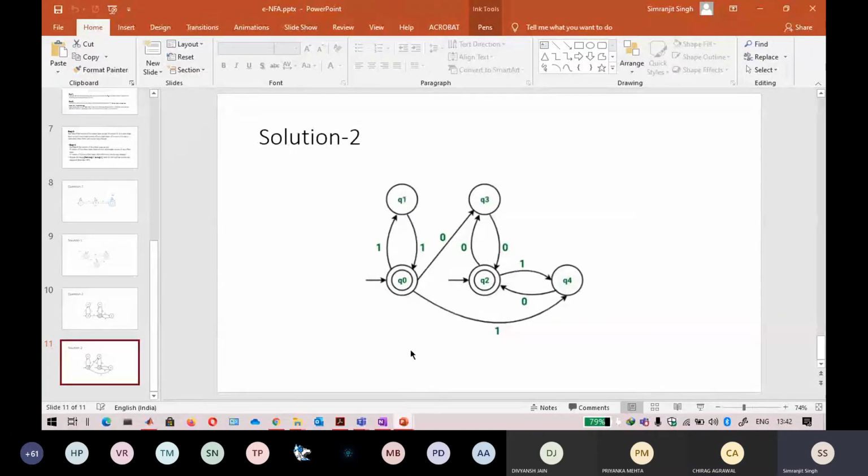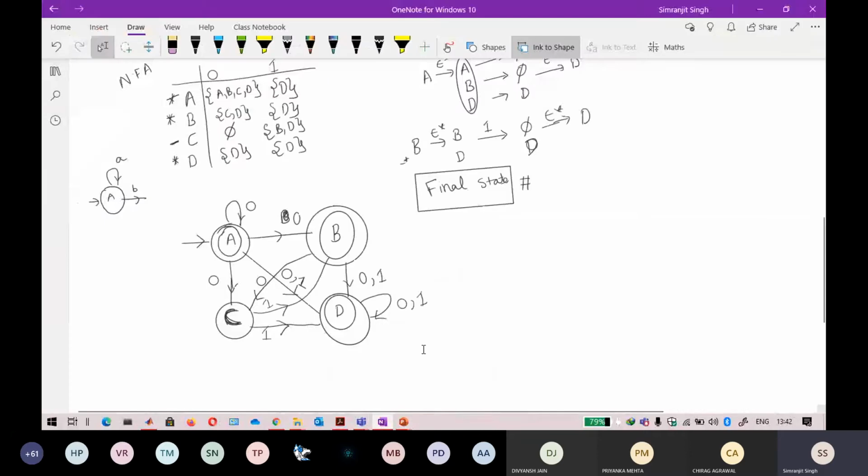I showed the final automata that I have made for the epsilon one. I think that is the final automata. I will upload the notes again. I haven't uploaded this on LMS because there is a mistake of final state in that. So I just want to correct it, then upload this as corrected notes. That is why I have not uploaded it. So this is the final automata. If you want to take a snapshot of it, you can take it.